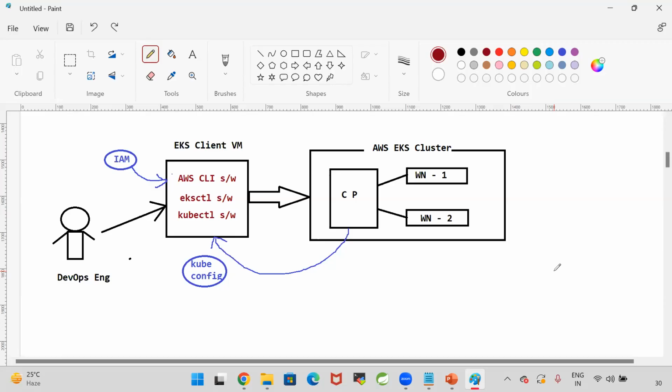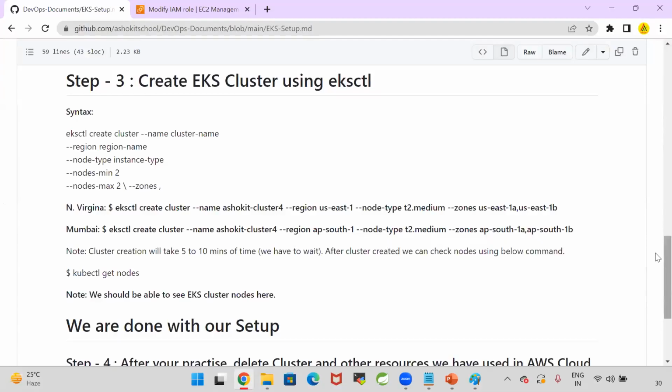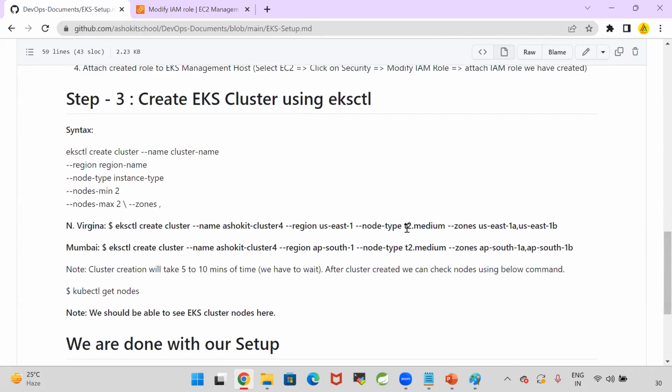In your notes, the command in GitHub, you are mentioning to create the worker nodes using T2 medium. Do we need to specify the node type? Yes. If you go for T2 micro, high availability and speed will not be available. Resources will not be sufficient. That's why I'm going with medium instances. Micro is not recommended.